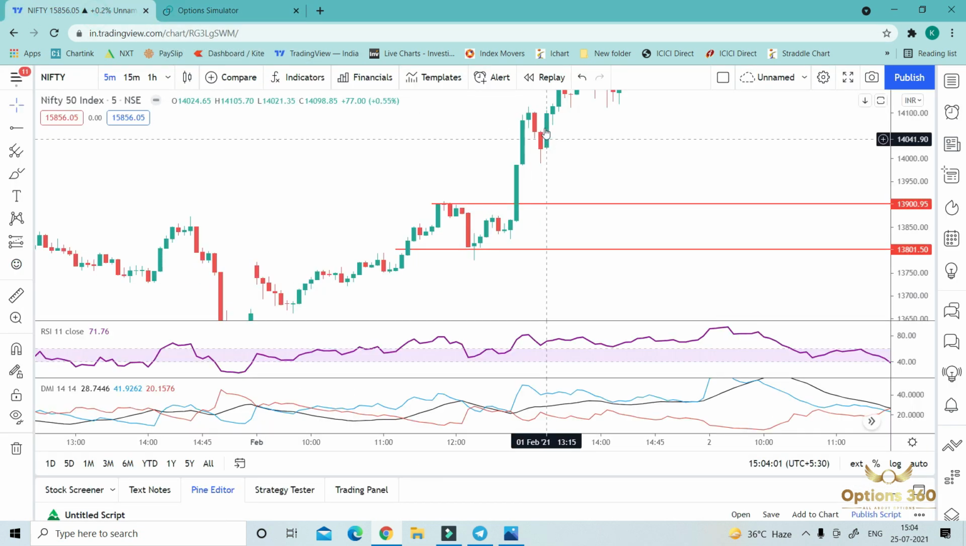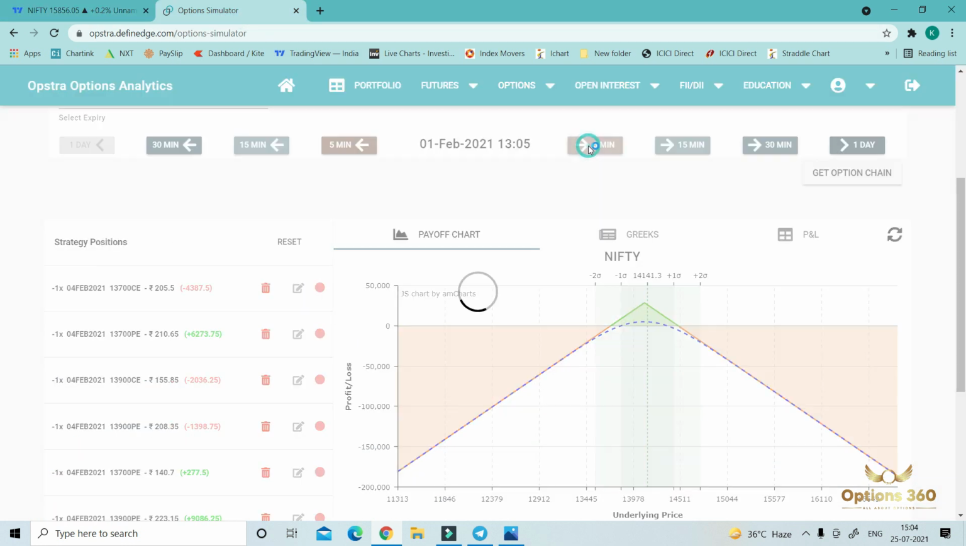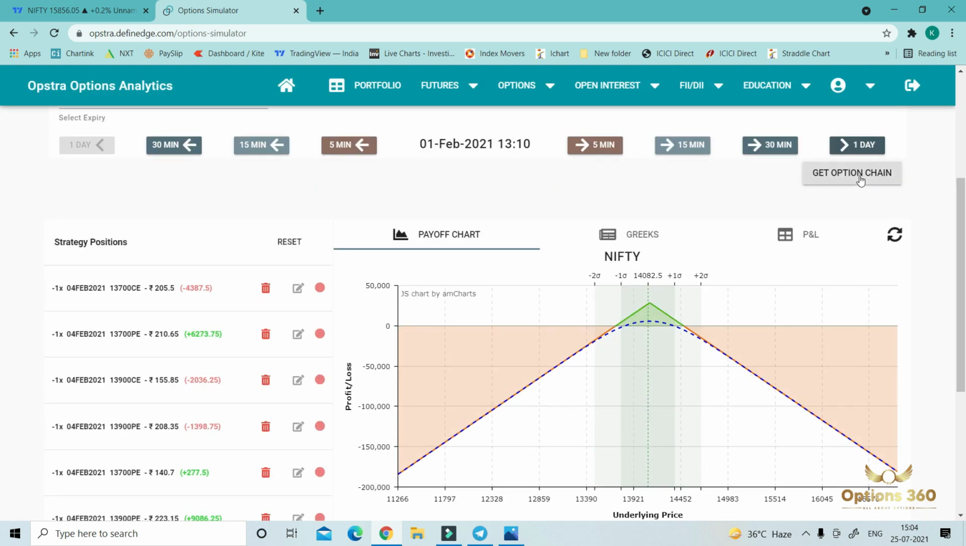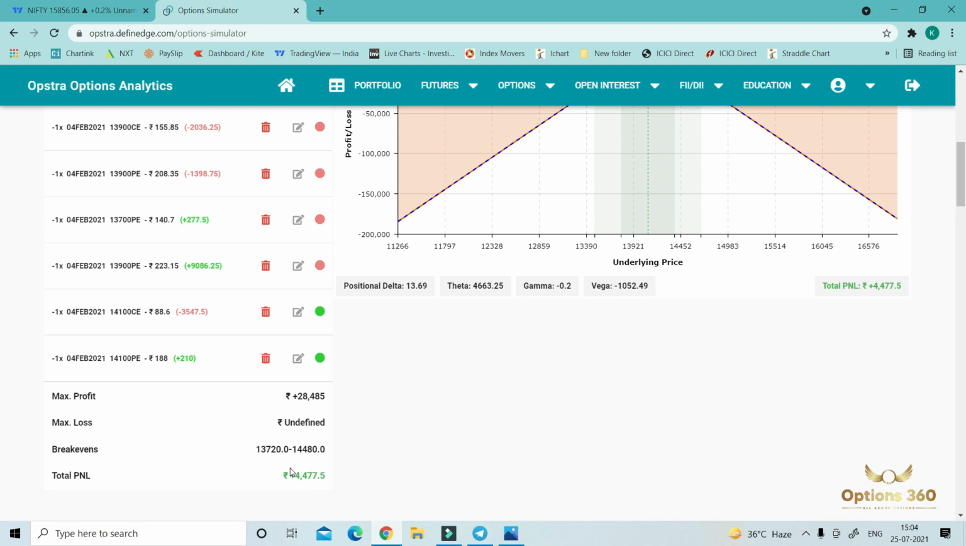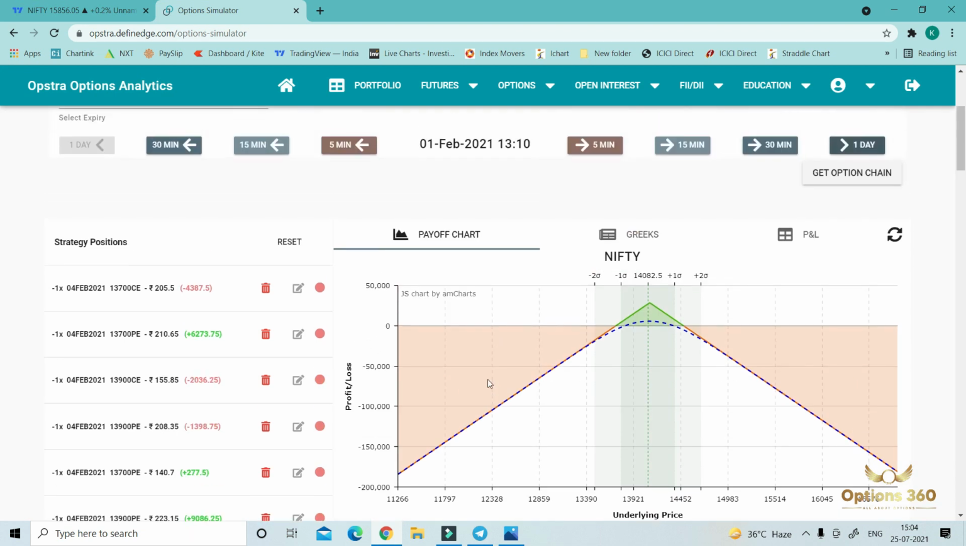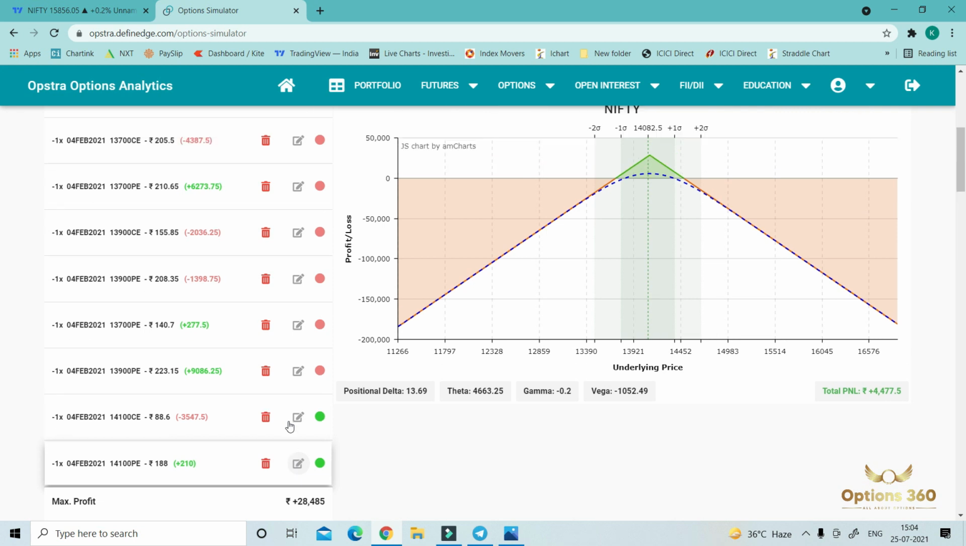Around this candle, 1310. Again we have to convert our straddle into a strangle, but still we were in profit. So again we have to square off our PE position, and we have to initiate a strangle now.